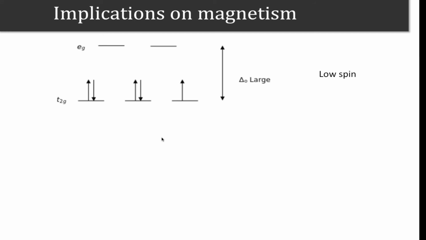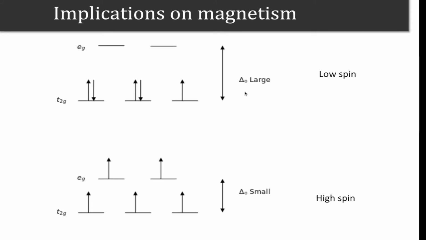So this is a low spin configuration for this kind of a system, because we have a very large crystal field splitting. As opposed to that, if we consider a weak crystal field, a small crystal field splitting, then we can have all the 5 orbitals that we can see here partially occupied.